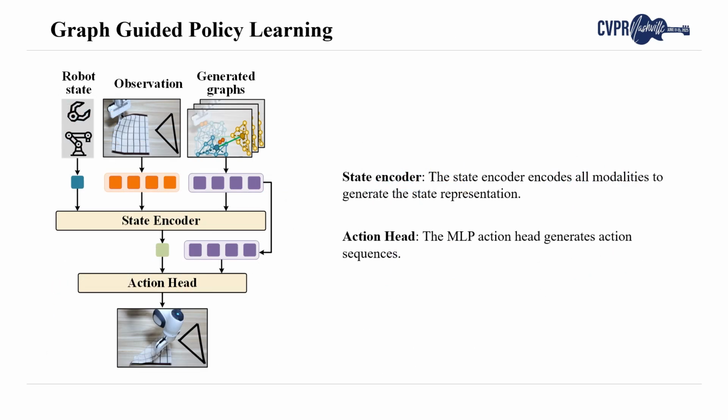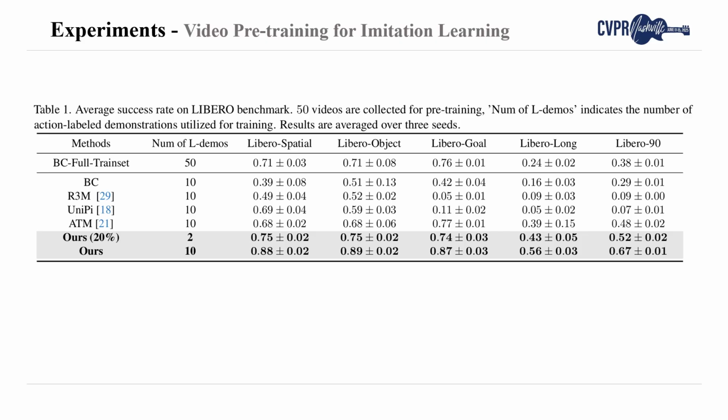Our graph-conditioned policy takes the generated graphs, the current observation, and the robot proprioception as input, predicting a sequence of actions. We first investigate the ability of GraphMimic to provide accurate and expressive state representations.